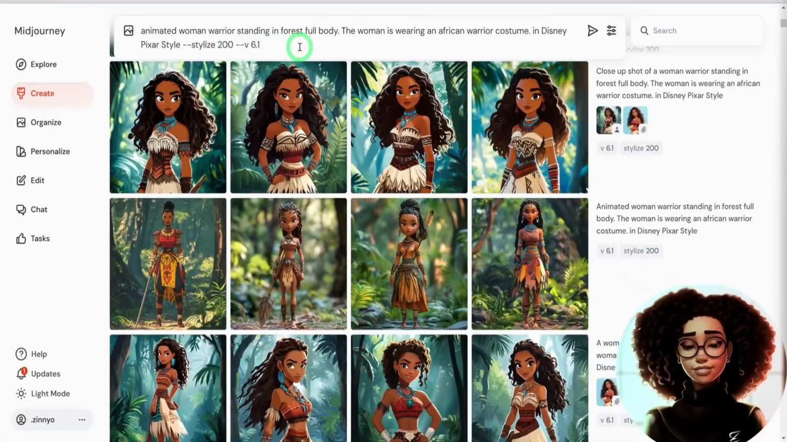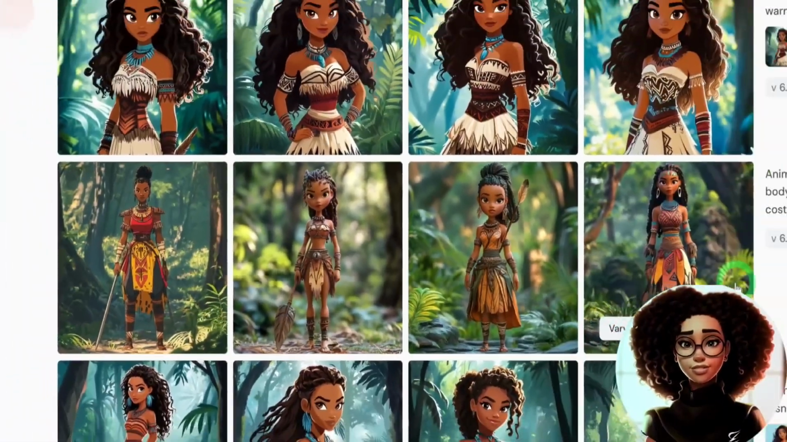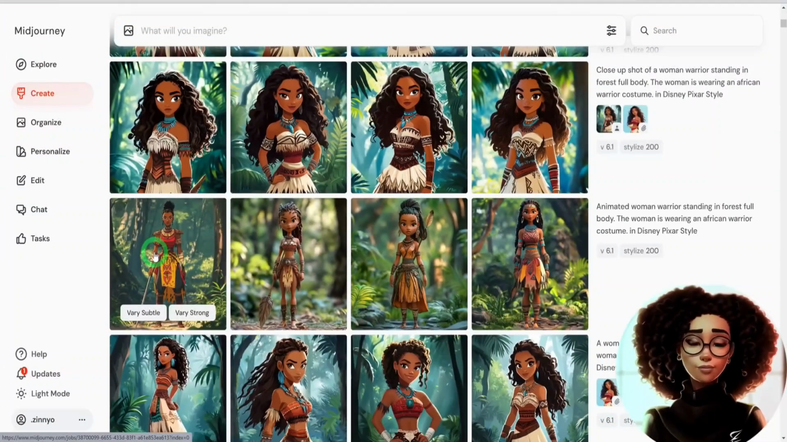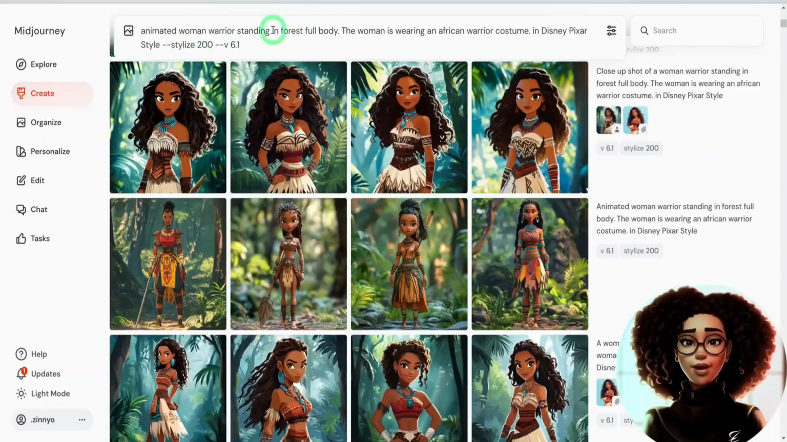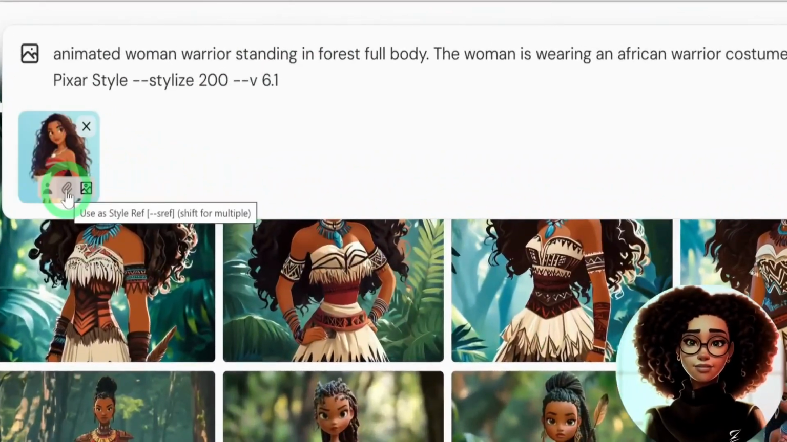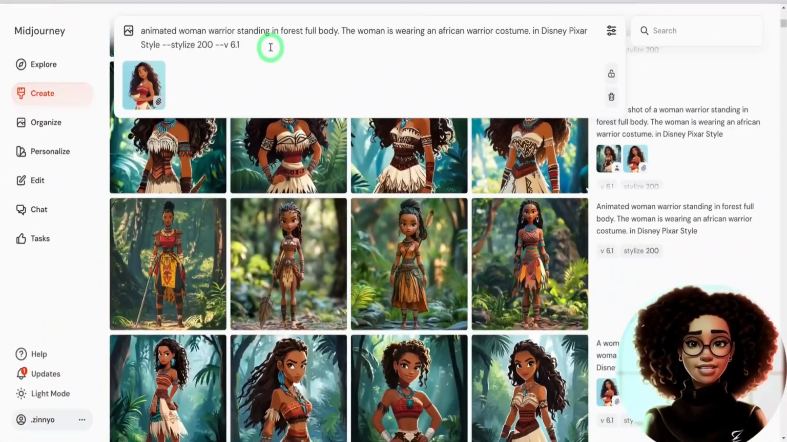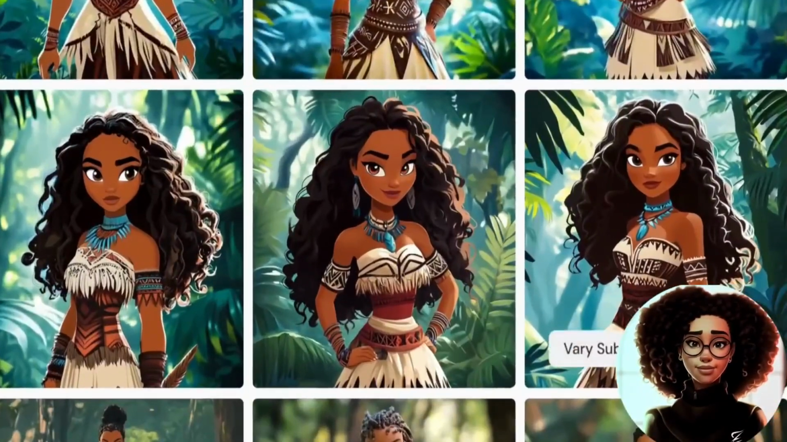Then click on enter. Midjourney will generate a set of images with different types of animated characters. Some look 3D, others appear almost 2D. But remember, we want to use a specific reference image. To do that, drag in the image, select the style reference icon, the paperclip icon, and hit enter. This generates images in the likeness of the reference image.